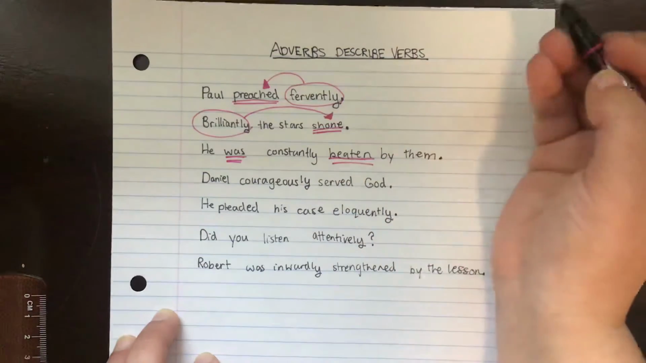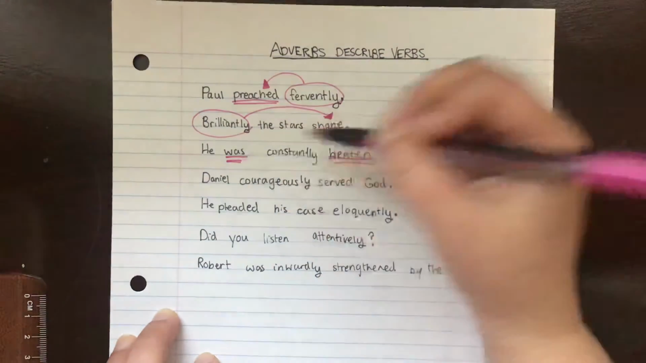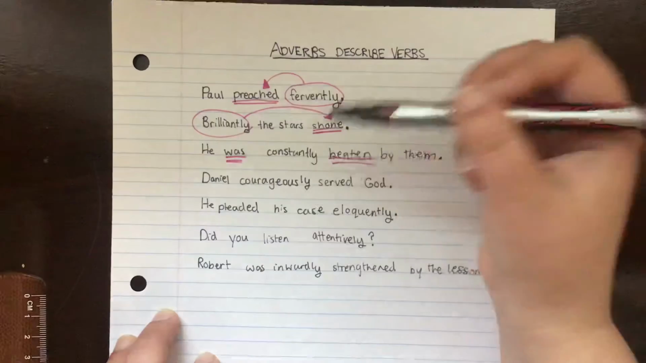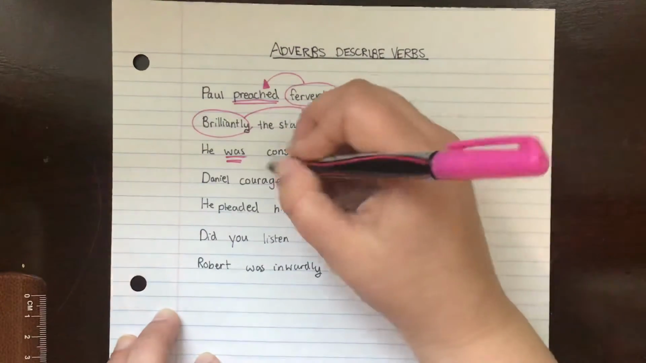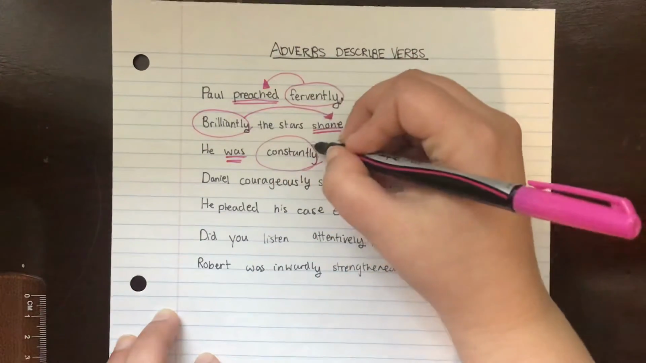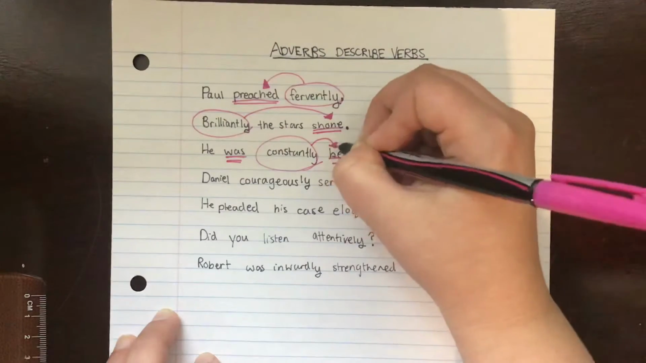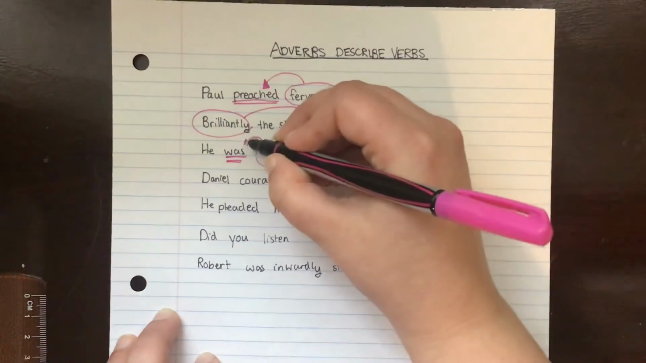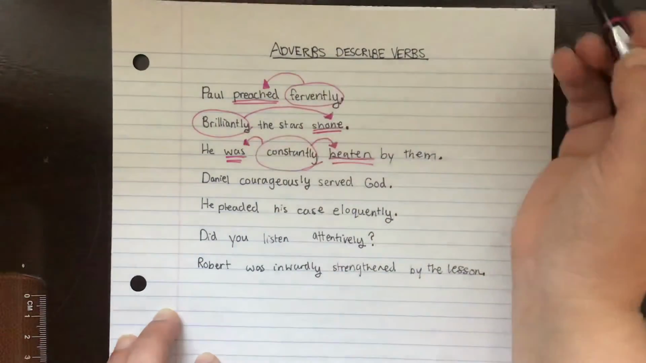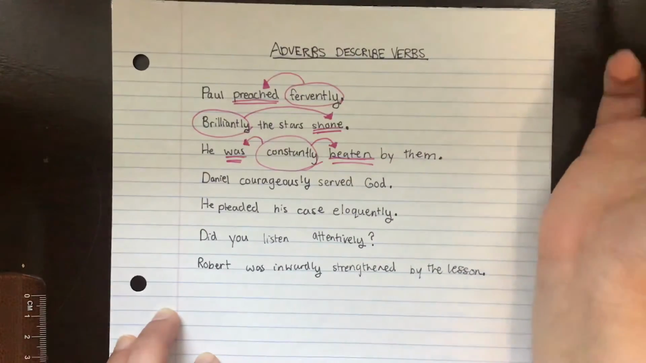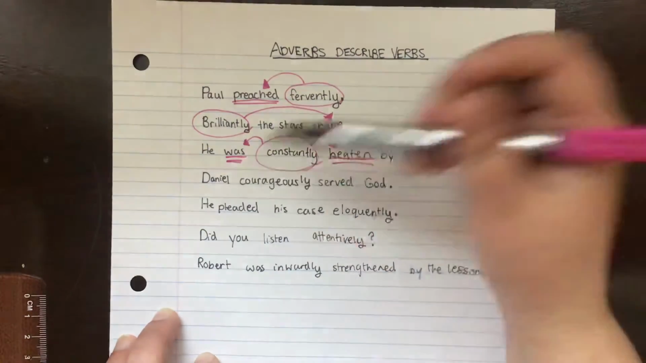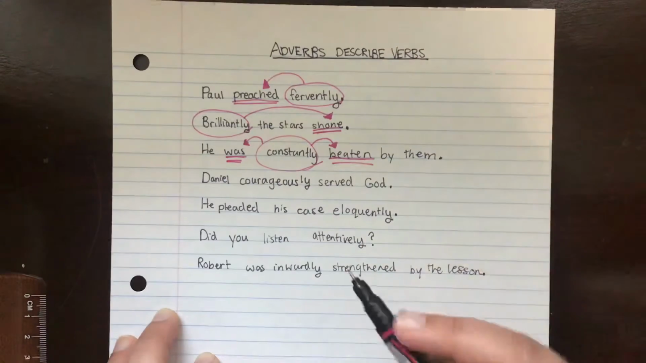So now there are two verbs. What is describing was beaten? Constantly, how often it was happening. There we go. So this adverb doesn't just describe one of these verbs, it describes both of them. So we draw an arrow to both of them. And if we were writing this out, we'd have to write down both of those verbs.